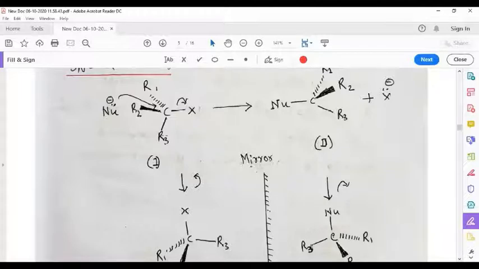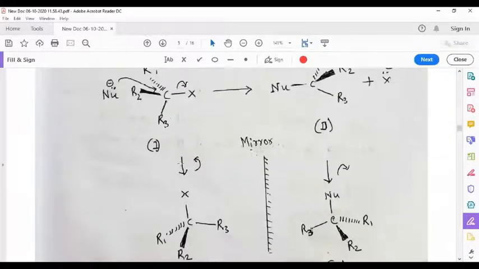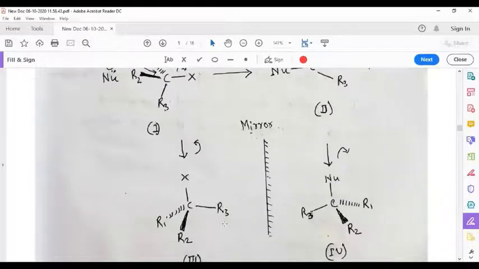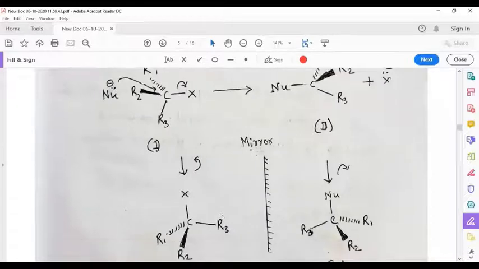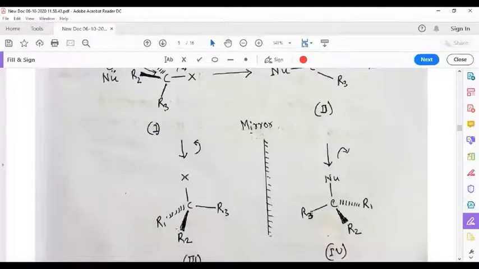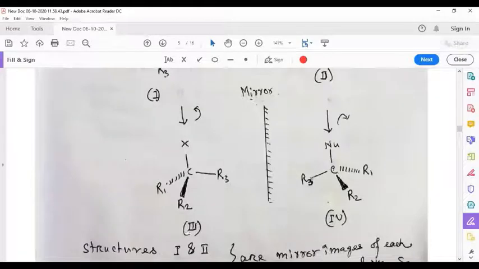Now this can be converted to this, like this. So bring this X to the left side to make X in the vertical position. If we bring X to the vertical position, then R will obviously be like this. That means X and R3 will be in the plane of paper, and R1 is on the broken wedge, R2 is on the solid wedge. They will be like this.